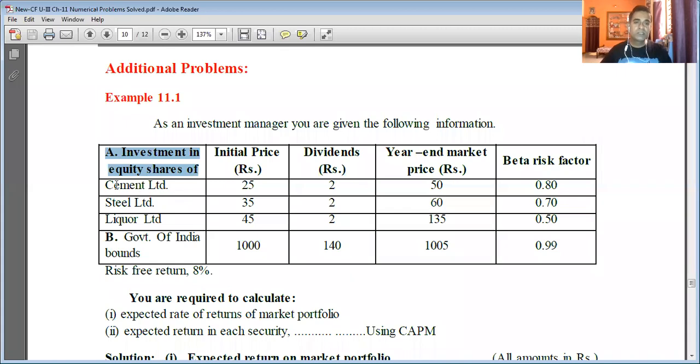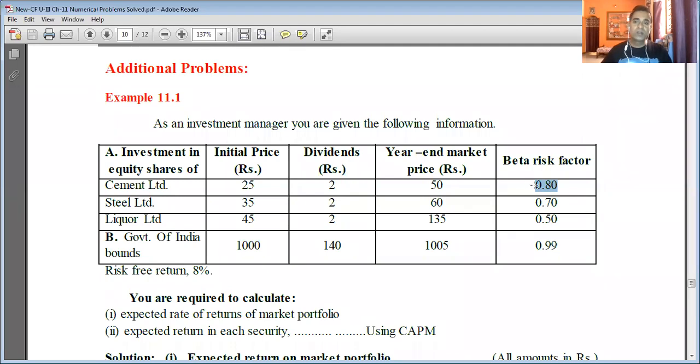The investment is made in the equity shares of 3 companies. First, Cement Limited: the initial price is 25 rupees. The dividend on this equity share of Cement Limited is 2 rupees. The year-end market price of the Cement Limited equity shares is 50 rupees. So there is an appreciation. Then the beta risk factor is 0.8.